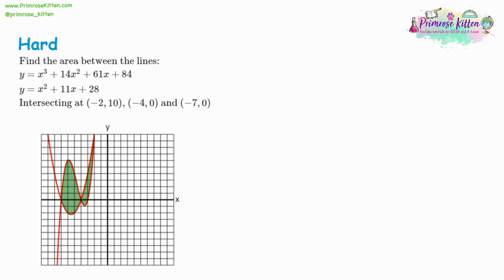So we're going to start off with our integration. Now, we know that these 2 lines are going to be equal to each other. We only have one that's got an x cubed, so we're going to write that in. Look at the x squared. We've got 14x squared, but we'd have to take away x squared. That would give us 13x squared. Then looking at x, we've got 61x, and we take away 11 from it, giving us 50x. And then we've got 84. We'd have to take away the 28. And so that's going to give us 56.